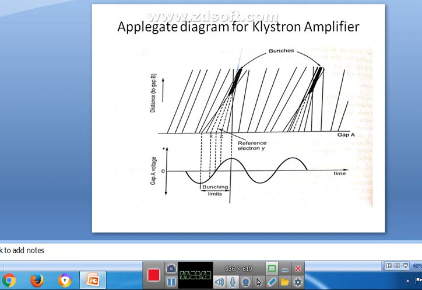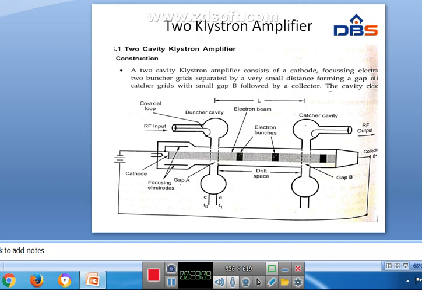So this is the Applegate diagram for the klystron amplifier. Okay, this is the two cavity klystron and the Applegate diagram.